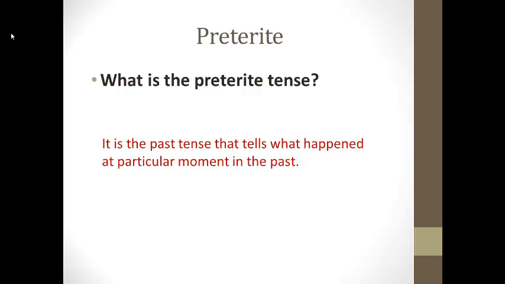Okay, so what is the preterite? Remember that the preterite is the past tense. It deals with completed actions. These actions are done and over with. And remember that it talks specifically about the past, okay? So I drank coffee this morning, I got up at 5 o'clock, etc.